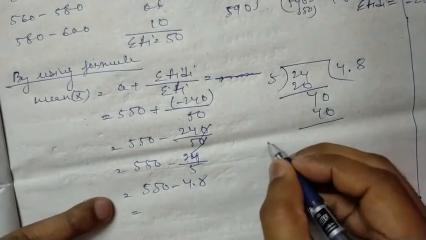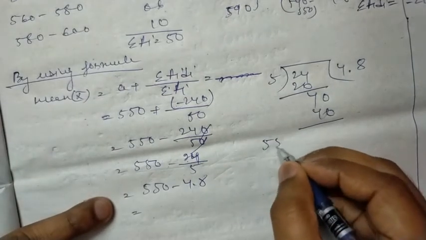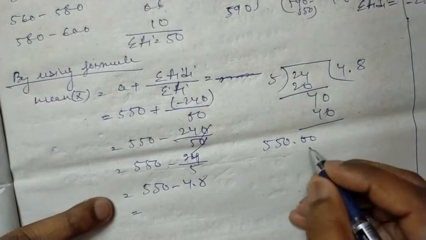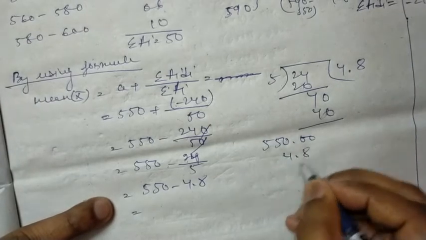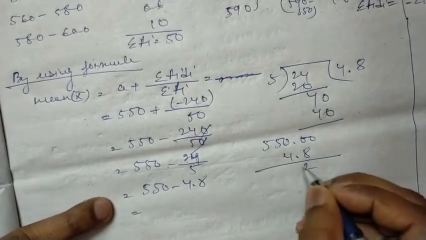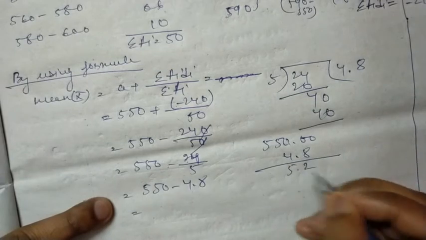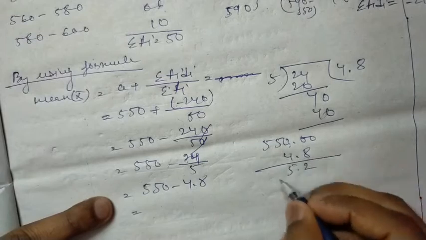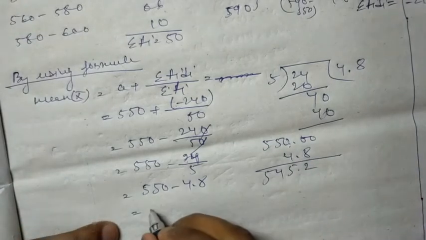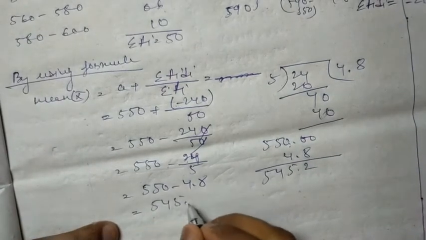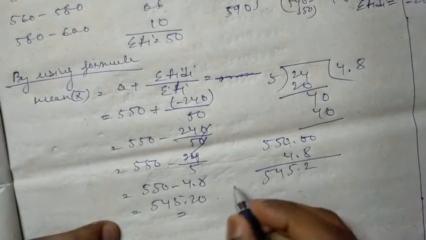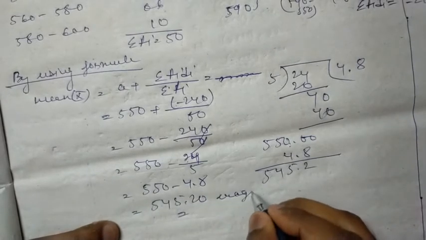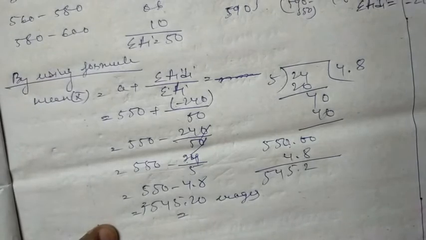If we subtract 4.8 from 550, what will I get here? We get 545.2. It is our mean wages.